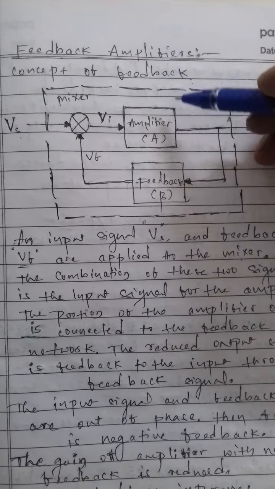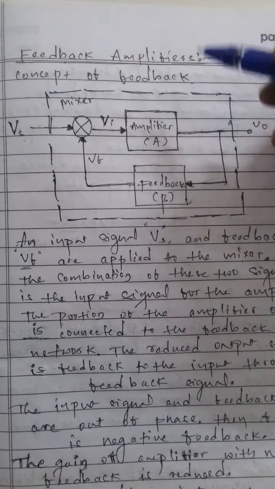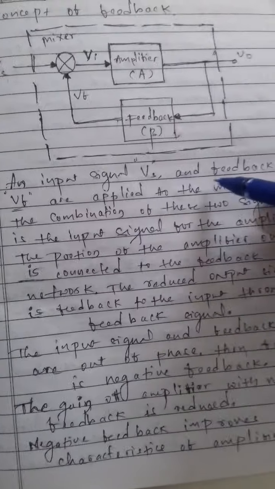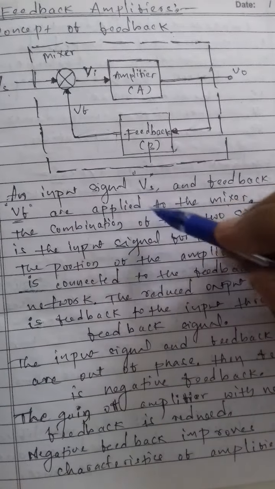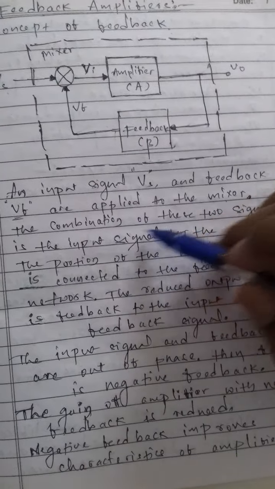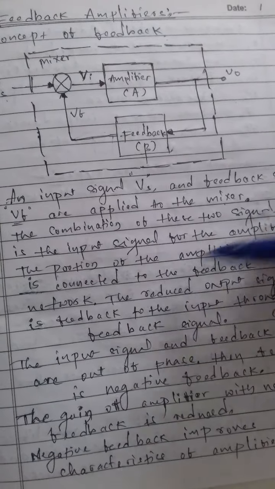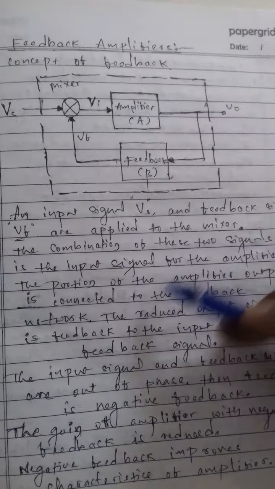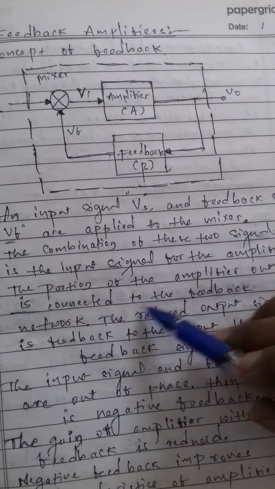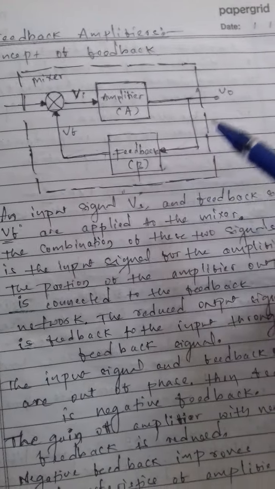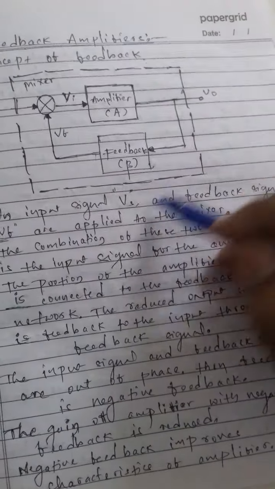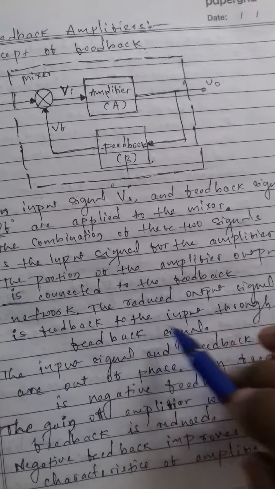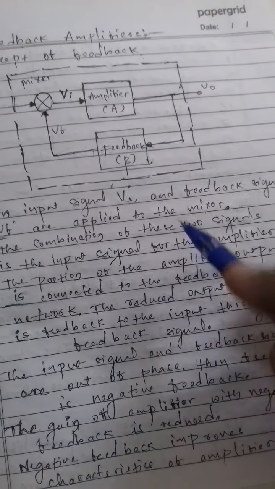The concept of feedback. An input signal Vs and the feedback signal Vf are applied to the mixer. The combination of these two signals is the input signal for the amplifier. A portion of the amplifier output is connected to the feedback network. The reduced output signal is fed back to the input through the feedback network.